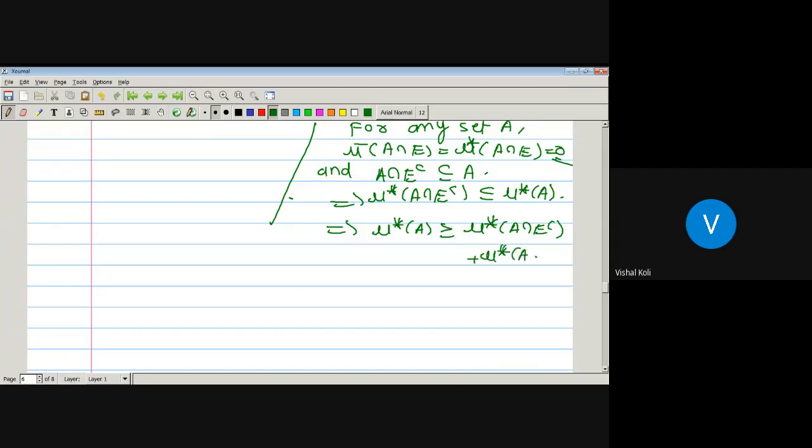What can we say from this? The outer measure of A is equal to the outer measure of A intersection E plus the outer measure of A intersection E complement, which implies E is measurable. So we get that E is measurable.